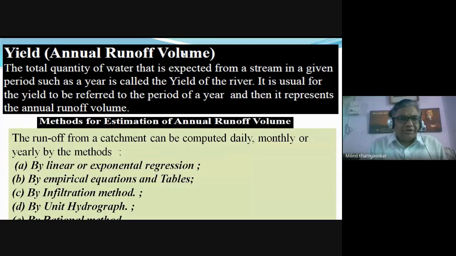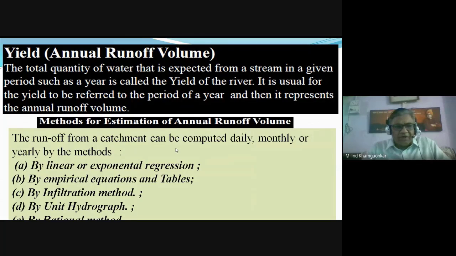Now we will move on to the next topic, the annual runoff, because ultimately we are interested in the runoff, the maximum flood. The water supplied by the stream for the whole annum, for the whole year, is called the yield from that river. It is usual for yield to be referred to a period of time, and this represents the annual runoff volume. We want that annual supply of water from the stream for the design of hydraulic structures like dams, etc.